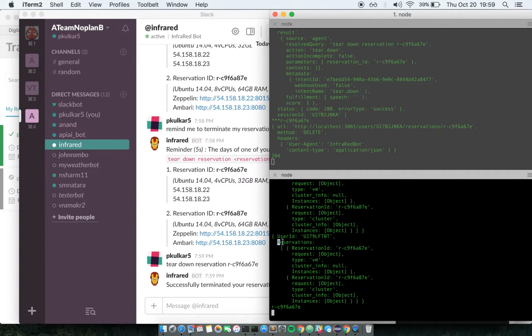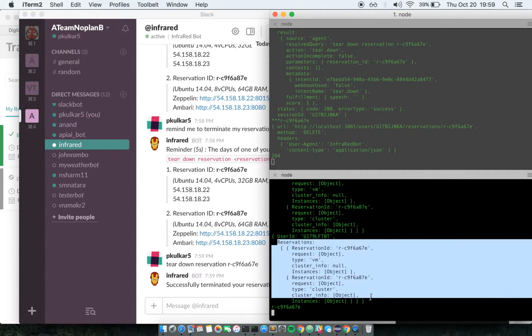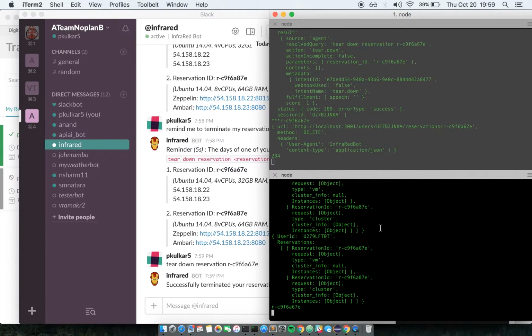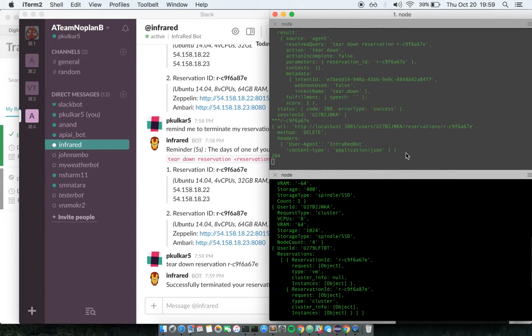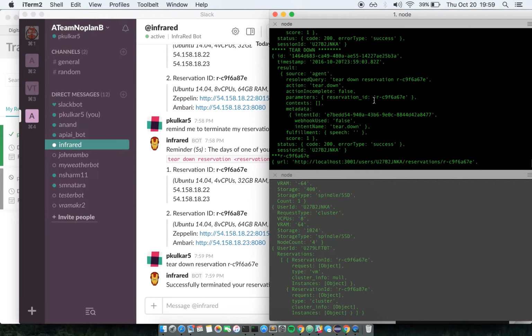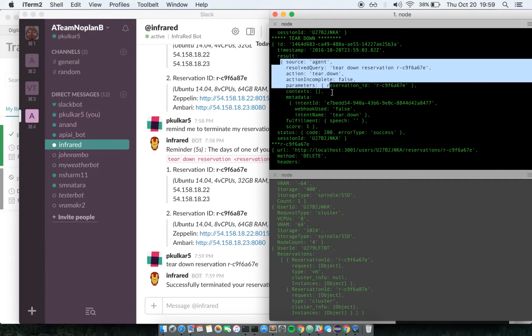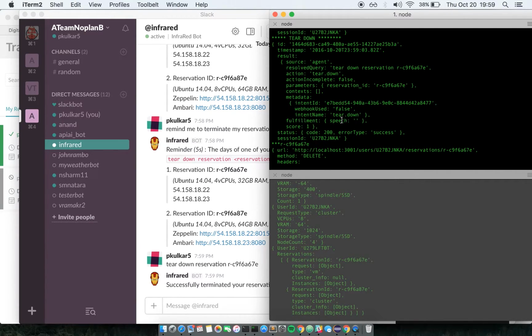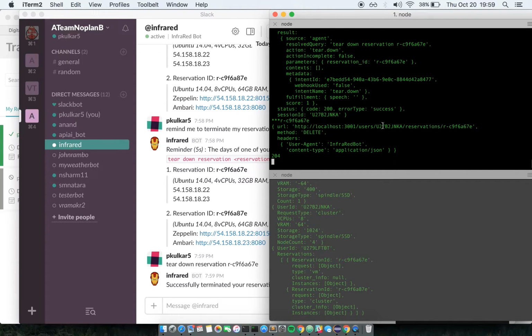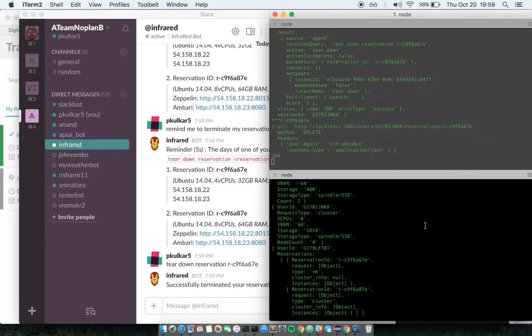So as you can see here, reservations which correspond to a particular user ID. And here on the top is the bot. So the bot receives a JSON object, which is basically the message that the user has provided, and then it delegates that message to the provisioning service.